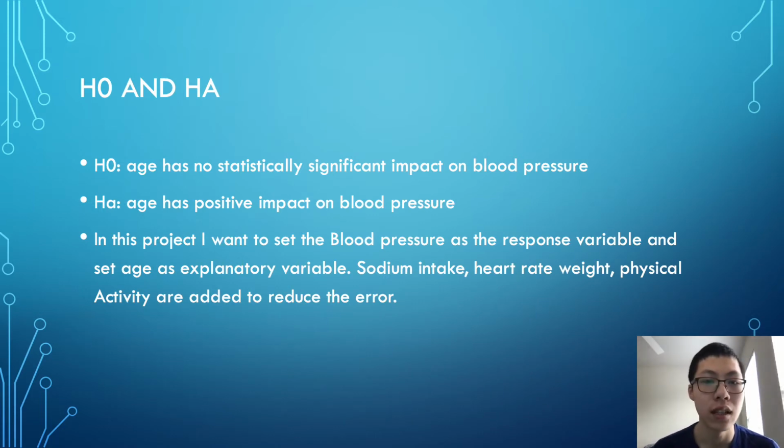The null hypothesis and alternative hypothesis for this study: the null hypothesis states that age has no statistically significant impact on blood pressure, while the alternative says that age has a positive impact on blood pressure and is statistically significant. In this project, I set blood pressure as the response variable and age as the explanatory variable because it's a confirmatory observational study. Sodium intake, heart rate, weight, and physical activity are added to reduce the error.